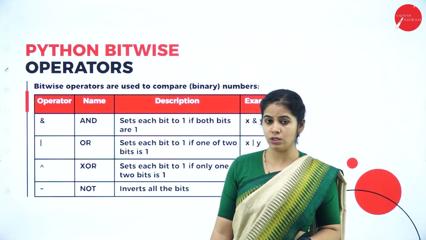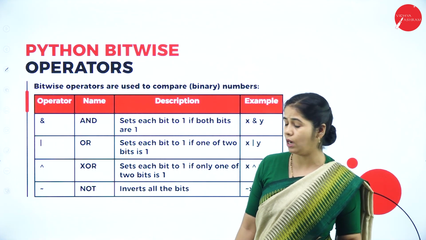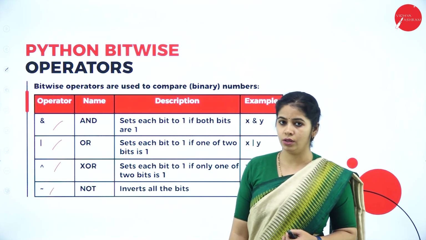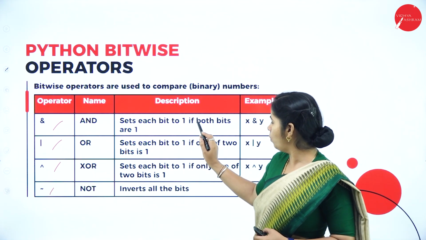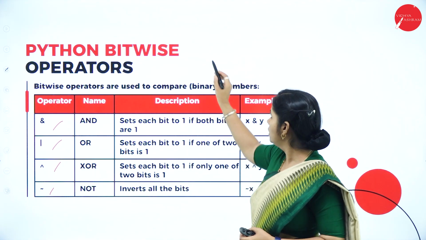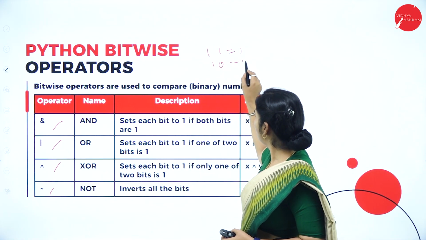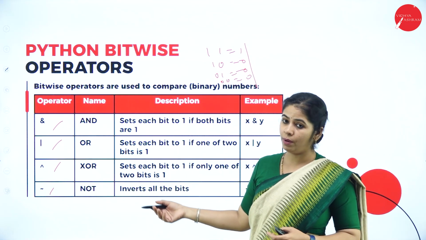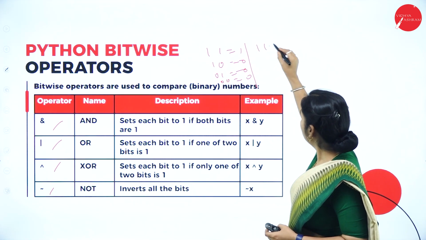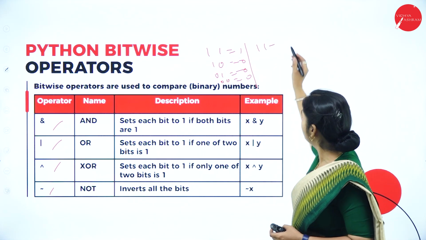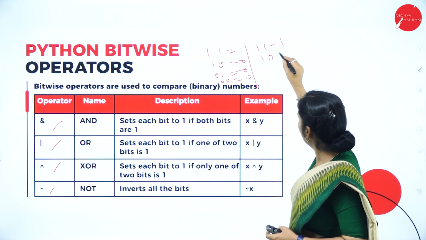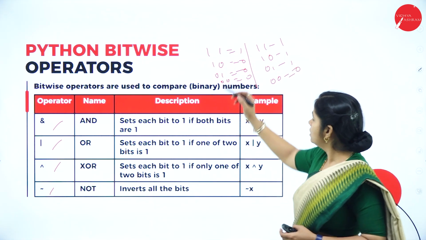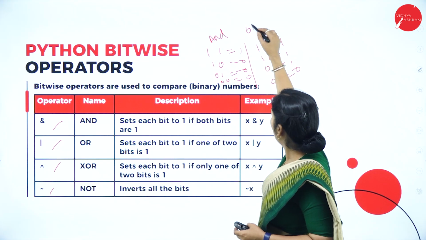Then what we have is bitwise operators. As we have studied in different programming languages, bitwise operators are AND, OR, NOT, XOR and negation. AND sets each bit to 1 if both bits are 1. That is 1 1 is equal to 1, 1 0 is equal to 0, 0 1 is equal to 0, 0 0 is equal to 0. This is for the AND operation. For the OR operation, the bit is 1 if one of the values is 1: 1 1 is 1, 1 0 is 1, 0 1 is 1, and 0 0 is 0.